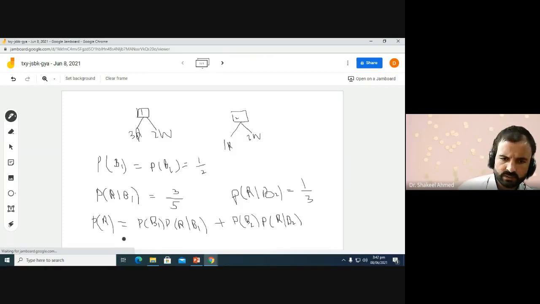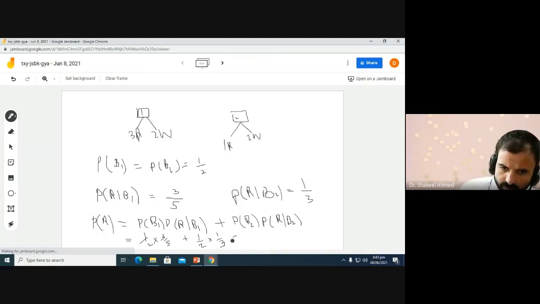So using the values, 1/2 and 3/5 plus 1 by 2 and 1 by 3.